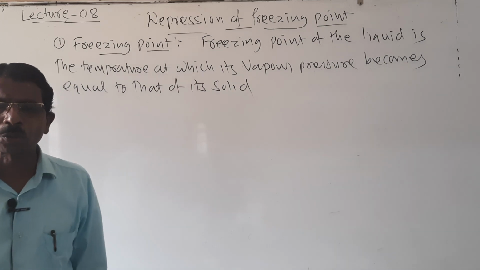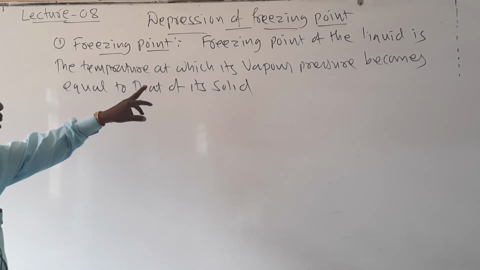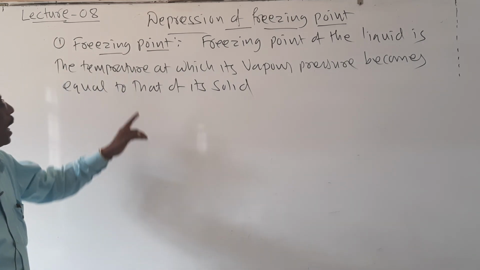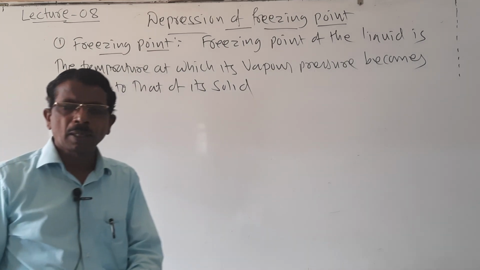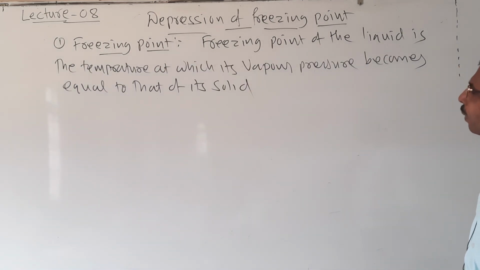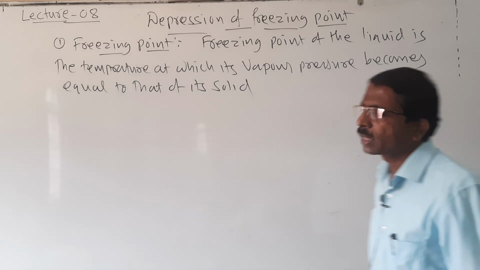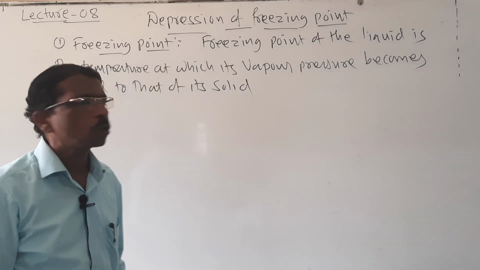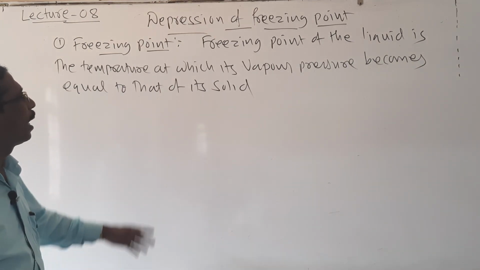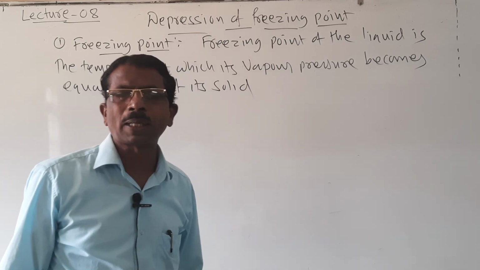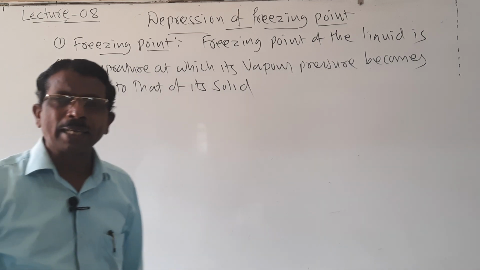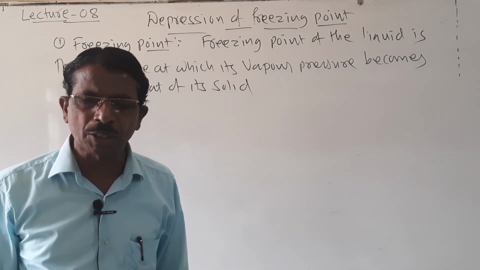Look here, students. The freezing point of a liquid is the temperature at which its vapor pressure becomes equal to that of its solid, or the vapor pressure of the liquid becomes equal to that of the solid. It is called the freezing point. Then what is the depression of freezing point?